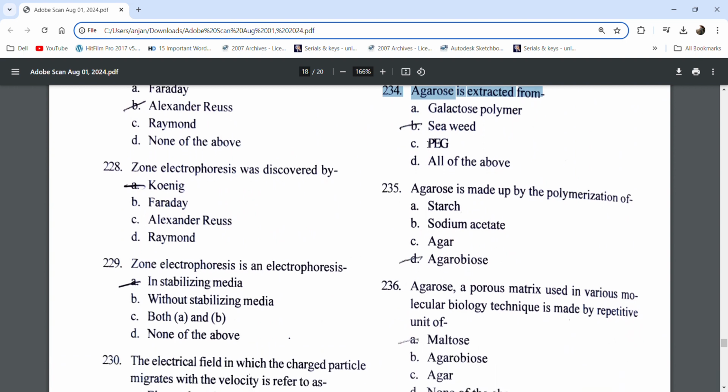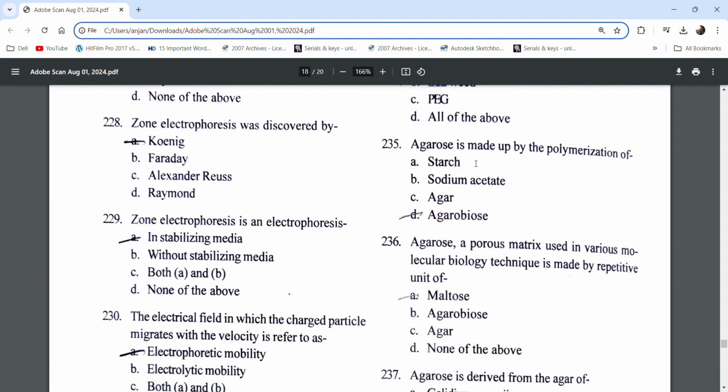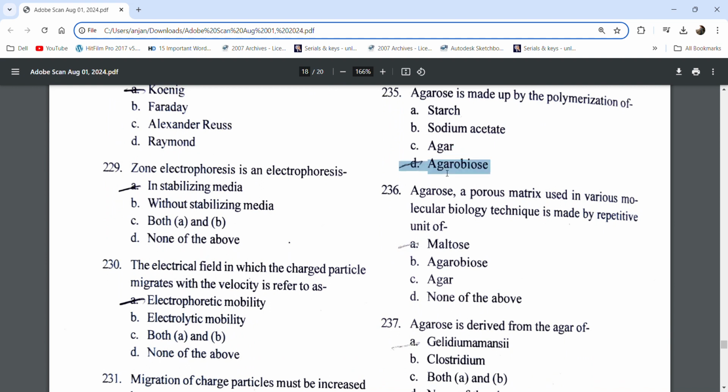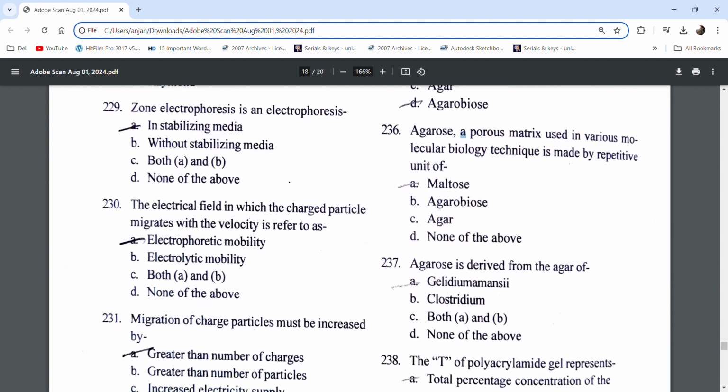Agarose is extracted from seaweed. Agarose is made by polymerization of agarobiose. Agarose is a porous matrix used in various molecular biology techniques, made by repetitive units of agarobiose.